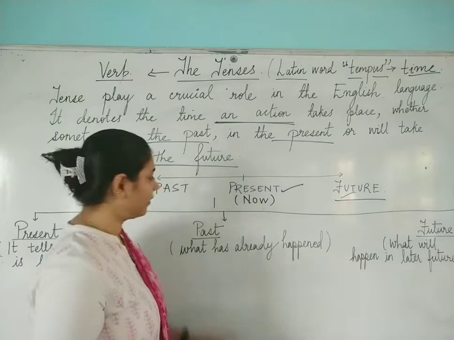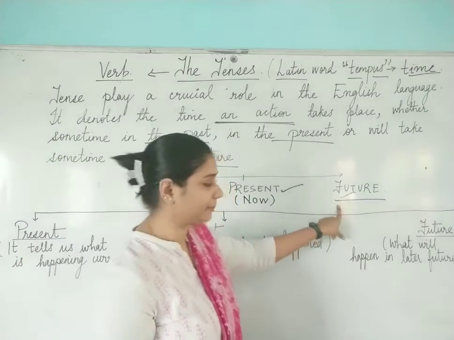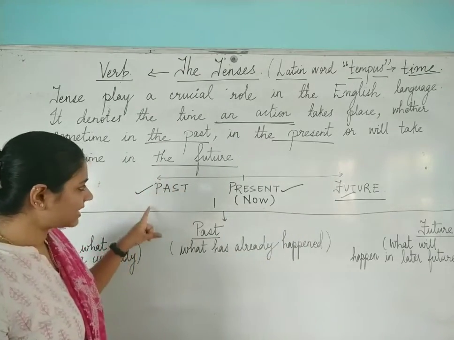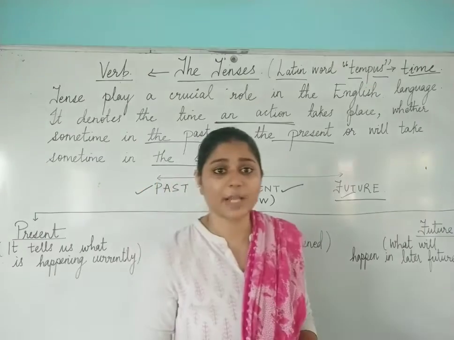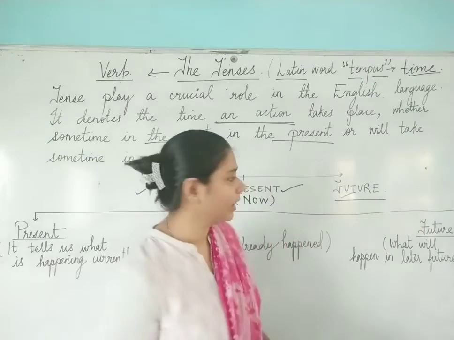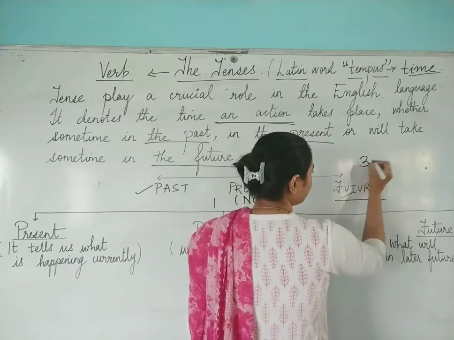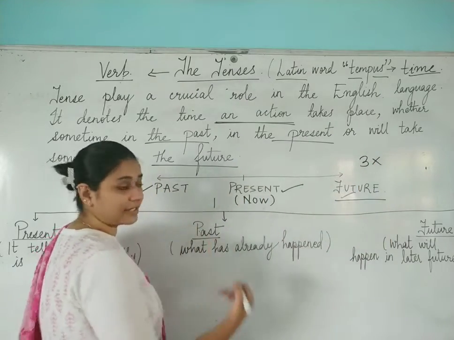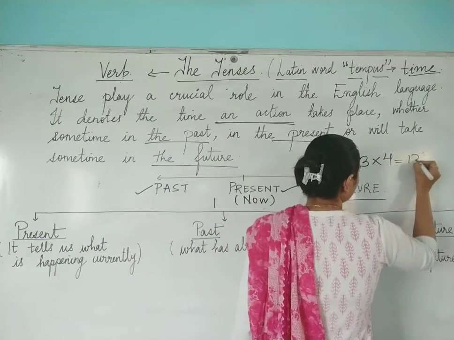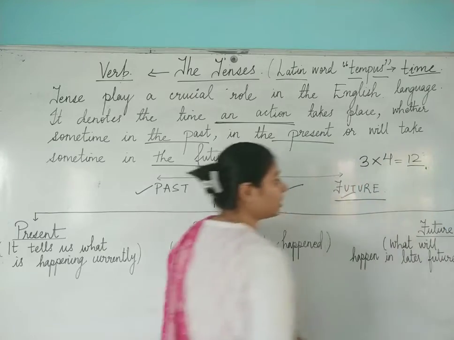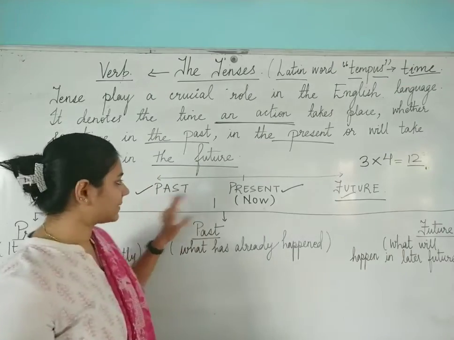Each of these is further subcategorized into four parts. So we will study three tenses, each subcategorized into four parts, which means in all we have to study 12 tenses, covering past, present and future.